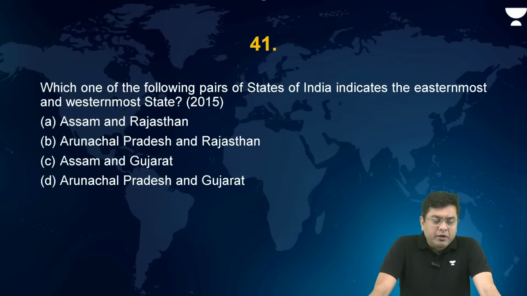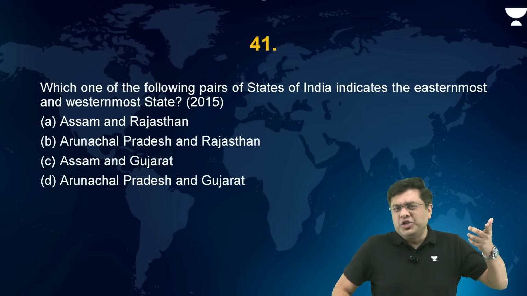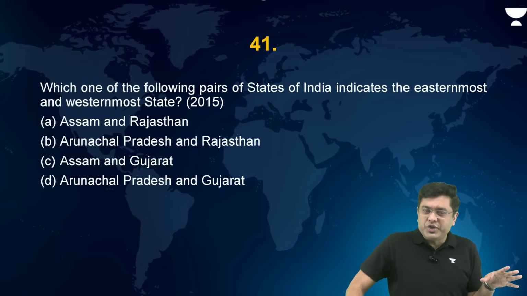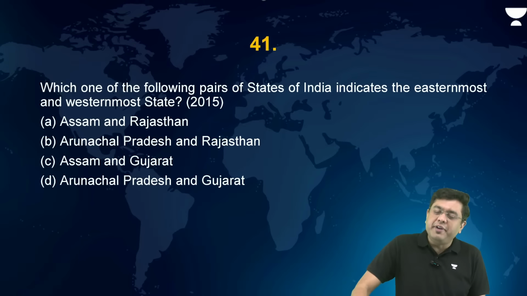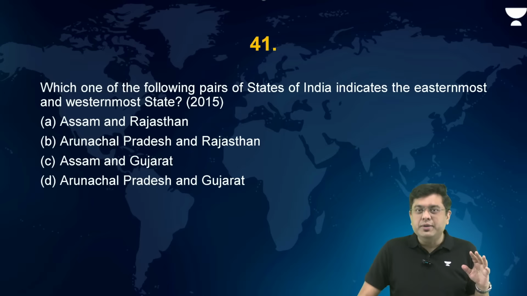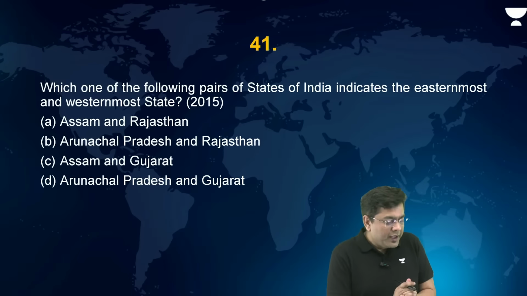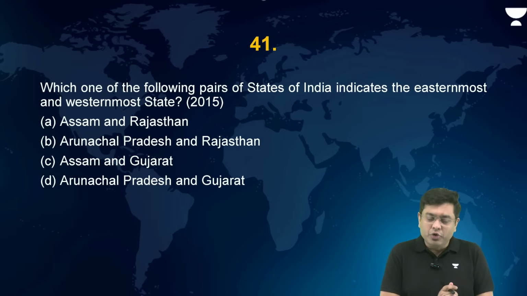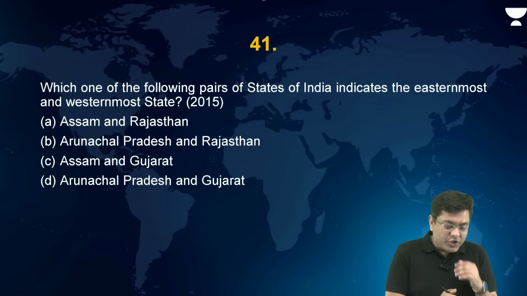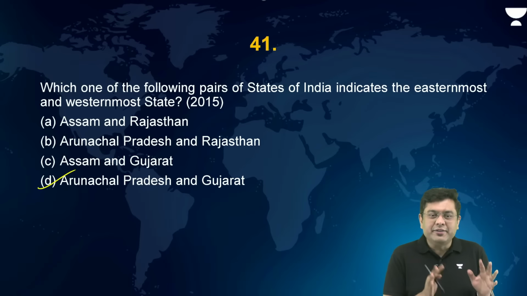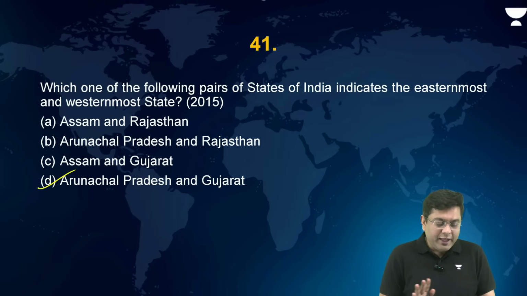Now, one of the simplest questions, if you can think about it, that UPSC has ever asked, other than the rotation and revolution of the planet Earth, is this question. Which of the following pairs of the states of India indicates the easternmost and the westernmost states? If you make a mistake in this question, you need certain other remedies in geography as well. So easternmost and westernmost states, which are those? You have Arunachal Pradesh and Gujarat. I don't think any explanation or help is required in a question like this.